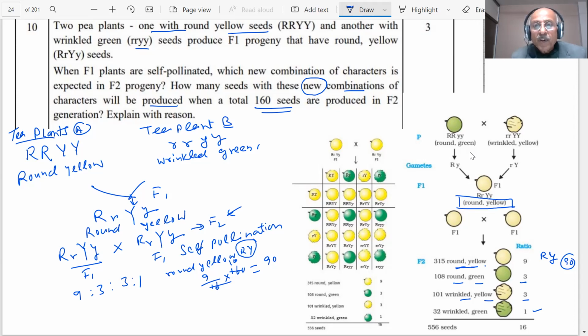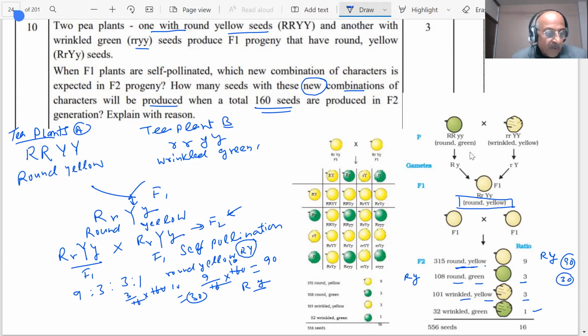And round green, what is round green? If I have to produce round green, then how many will there be? R small y, this is round green. This will be 3/16 into 160. That will be 30. So you will get 30 of this.